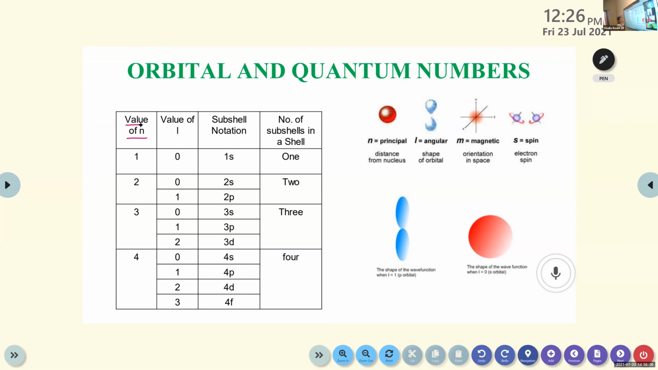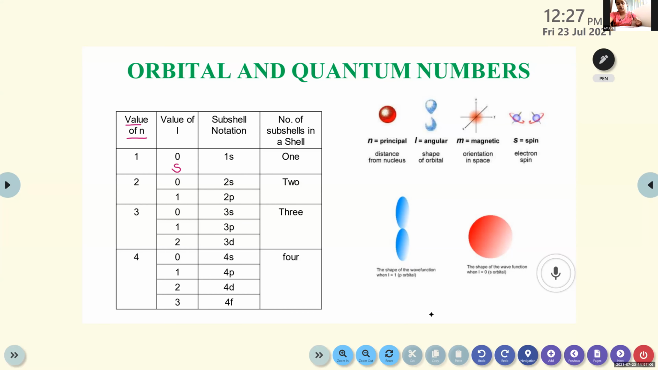Then 0 stands for which subshell? Yes, that's the subshell notation. In the first shell, the K shell, we learned that only one subshell is there, that is small letter s. So the notation for the subshell is given as 1s. The first shell, s is the subshell, 1s. Then we are moving to the next one.